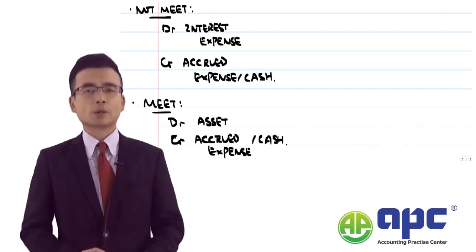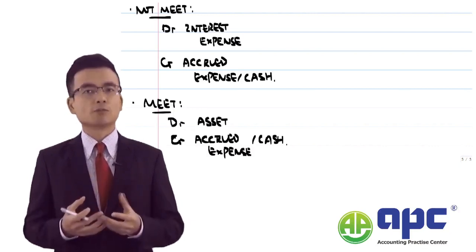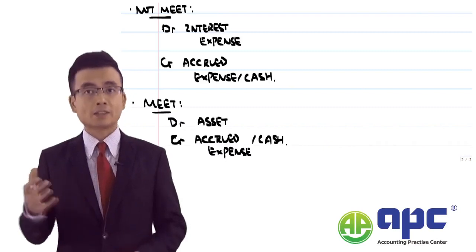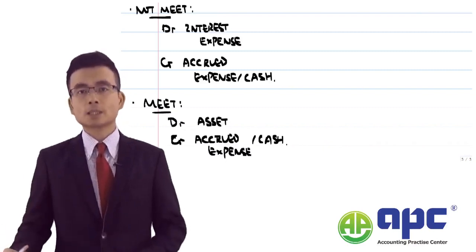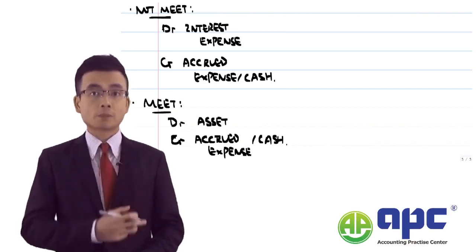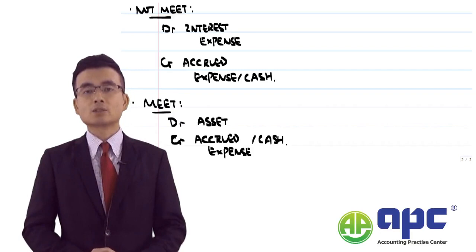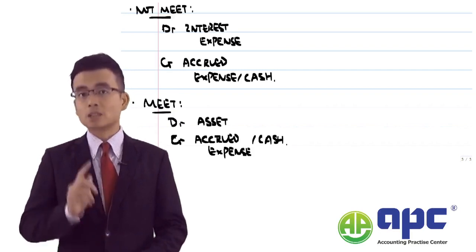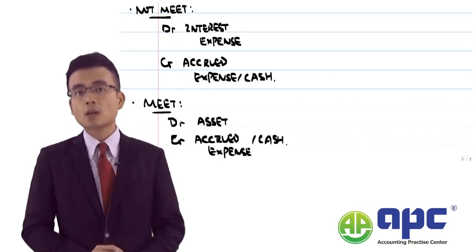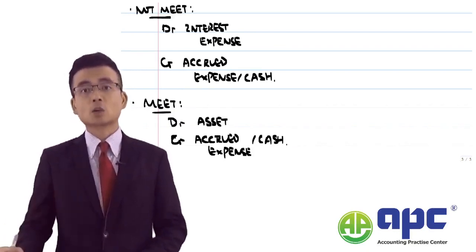But think about it this way. If I were to build an element of property, plant, equipment that will cost me, let's say, $1 million, and I were to borrow from the bank $1 million specifically related to the asset, the interest expense related to that $1 million of funds can be capitalized if the asset is a qualifying asset.